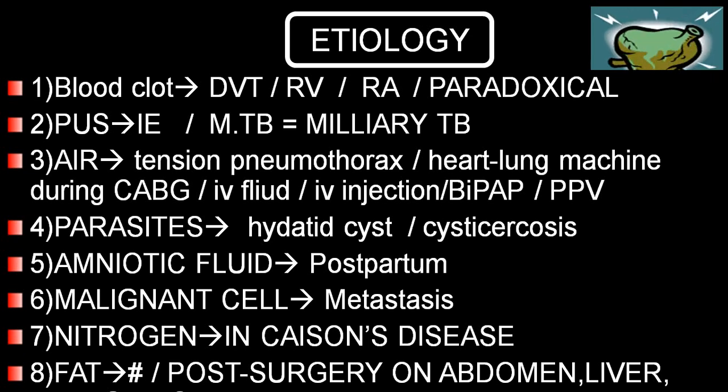Parasite embolism will be common in hydatid cyst and cysticercosis. Amniotic fluid during the postpartum period. Malignant cells in metastasis. Nitrogen in case of Caisson's disease. And fat embolism in case of long bone fractures, or following a surgery on the abdomen, liver, breast tissue, or a surgery on long bones.